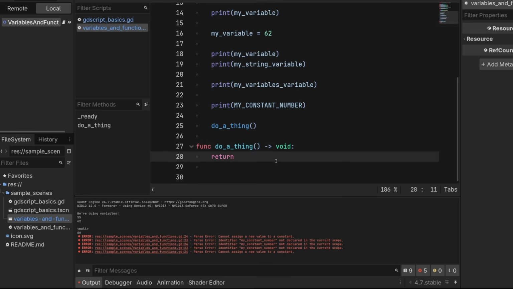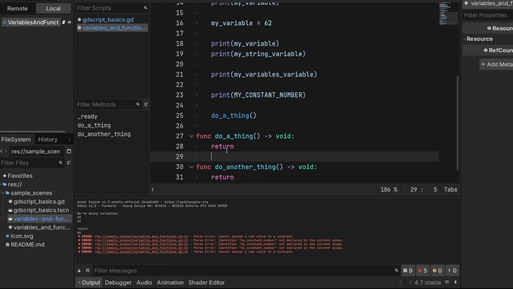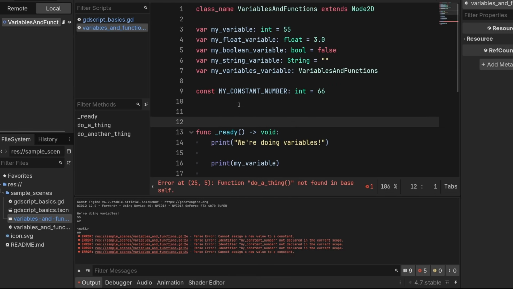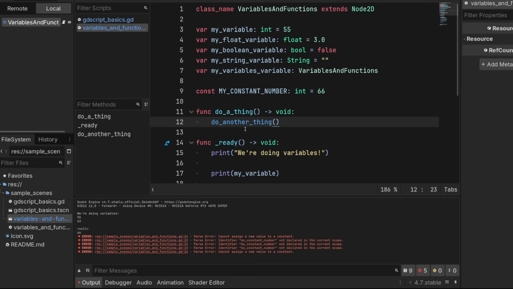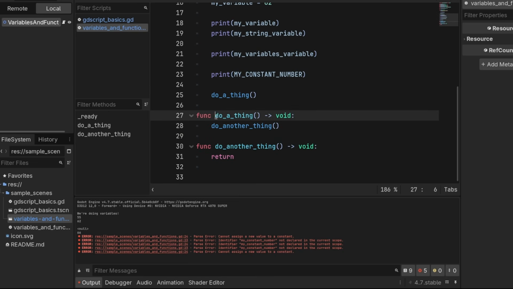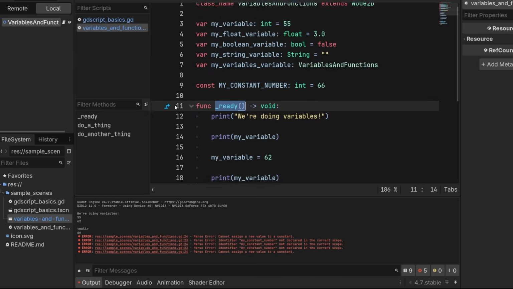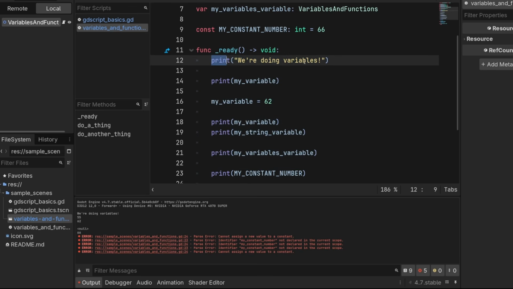Functions can also call other functions. Remember, before we called this function itself, but we can make another function like do another thing, and it's totally okay for us to do that here. This will run here, go into here, go into here, we'll return back, we'll return back to this part of the code. It doesn't matter what order we declare our functions in a Godot file. If we put this up here, it will work exactly the same as if we put it down here, because all of these are properties of this variables and functions class, and variables and functions knows about all of them before we even run ready here. However, within one of these functions, it does matter what order you put things in because they are executed sequentially.